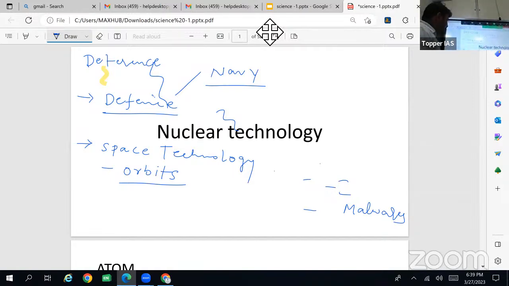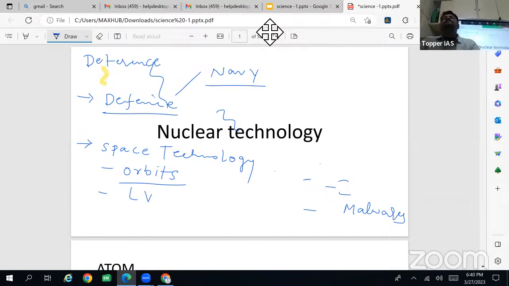So orbits. Then launch vehicles. SLV, that is satellite launch vehicle. PSLV, polar satellite launch vehicle. What are the characteristics of this PSLV? Then GSLV, and the recently developed LVM3. Then SSLV, small satellite launch vehicle.